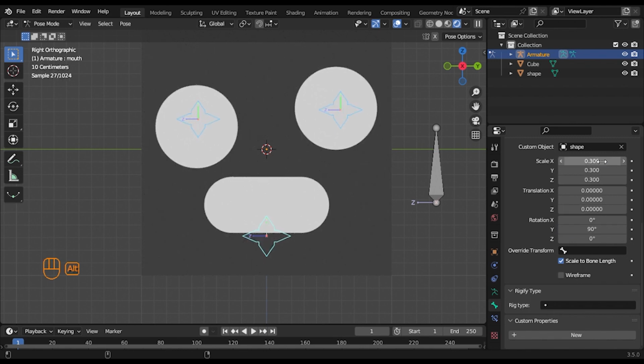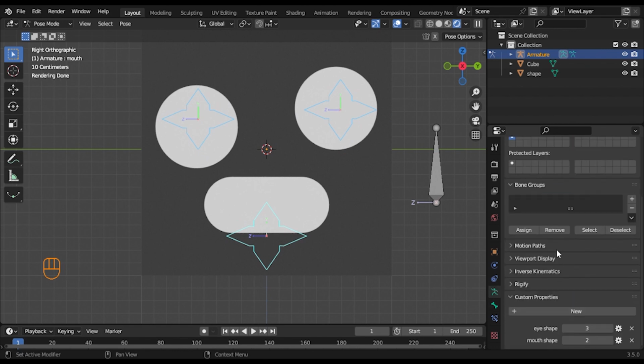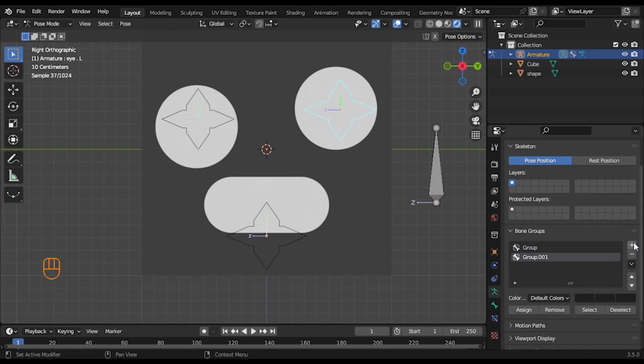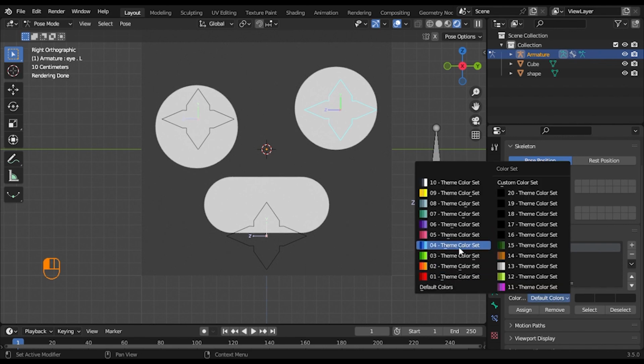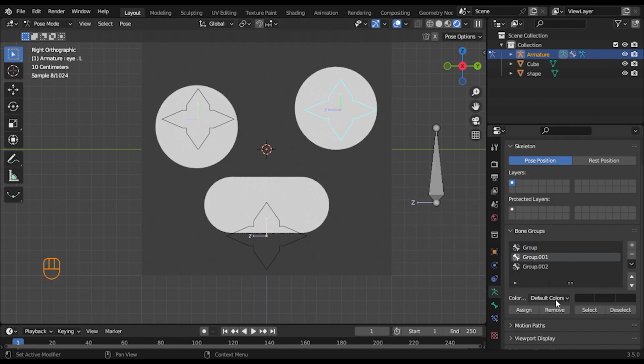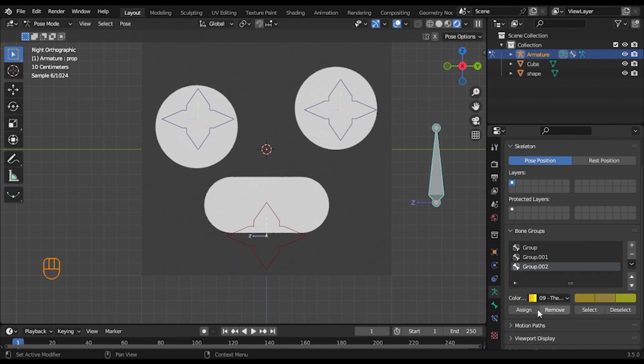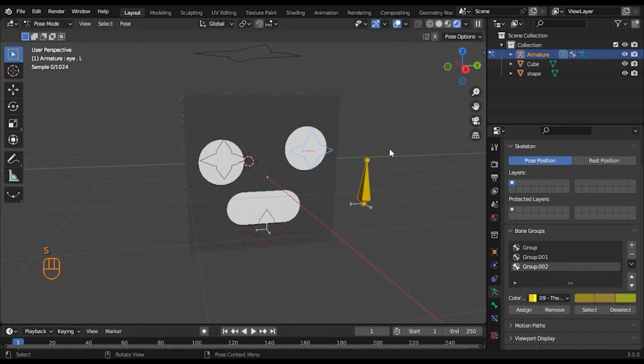You can change its scale. Let's make it this big. You can also change the color of your bones by going to, where is it, bone groups. So add 3, go to the first one, make it blue. Control the scale.